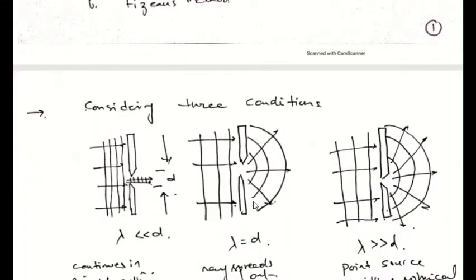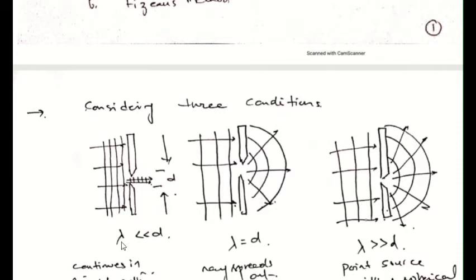Now, considering these three conditions, suppose we have a slit, and light coming towards this slit, and we have a small opening, and the opening is represented by d. So the light with wavelength lambda is traveling towards the slit.